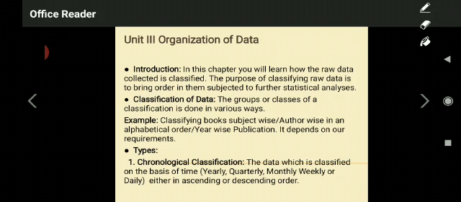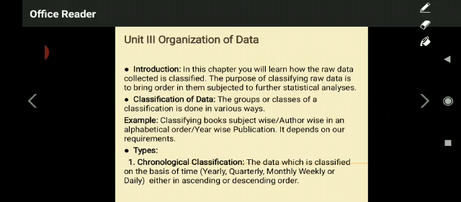So it means what? After collecting the raw information, you will have to classify the raw information in a systematic manner to understand what is there in that. Okay, this is what the organization of data is.